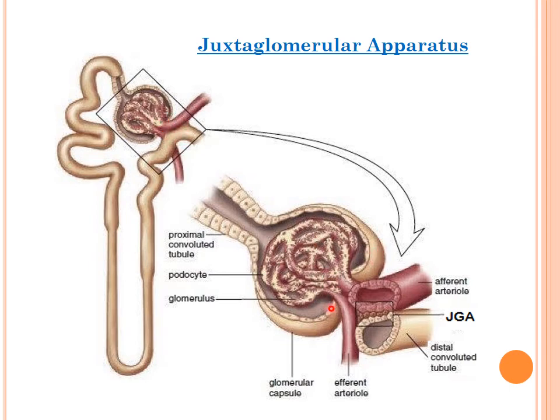So you can look at this enlarged portion. So this is the afferent arteriole, this is the glomerulus, and this is the efferent arteriole, and at this angle the distal convoluted tubule is passing and coming in contact with this angle of these two arterioles. So the epithelial cells, the modified cells of these three structures, will combine to form a structure known as the juxtaglomerular apparatus. These are the cells of the distal tubules. These are the cells of the afferent arterioles. So they will become modified at that region, and that modified cell will make the juxtaglomerular apparatus.